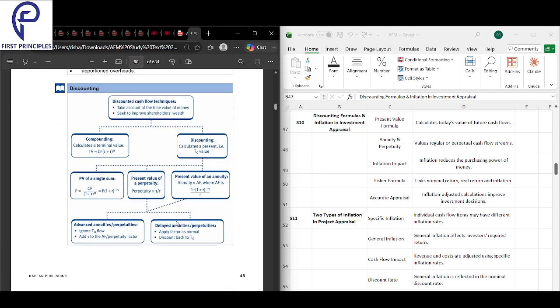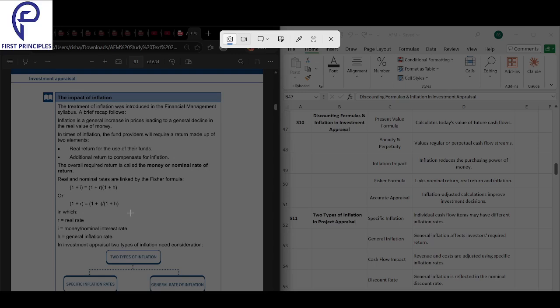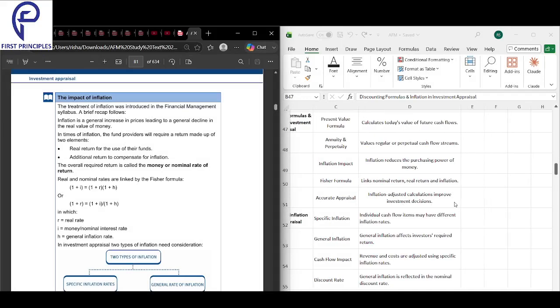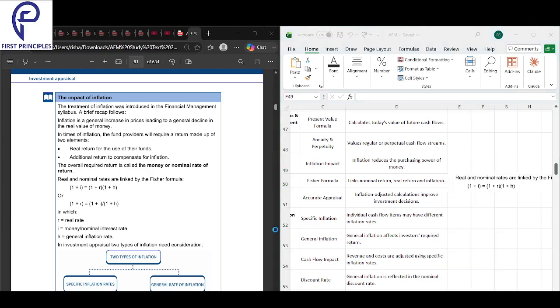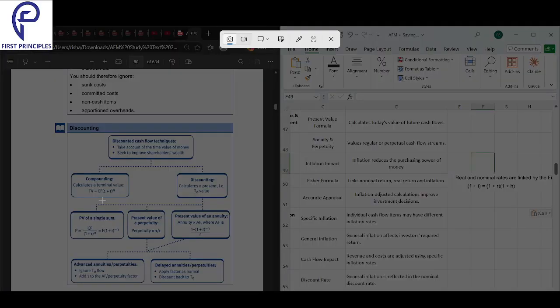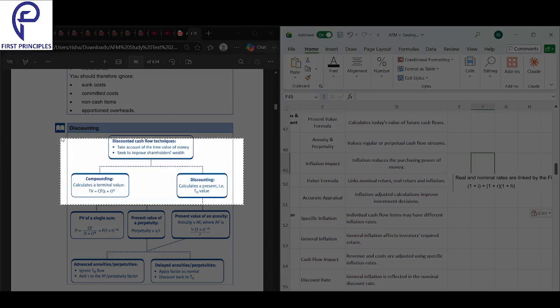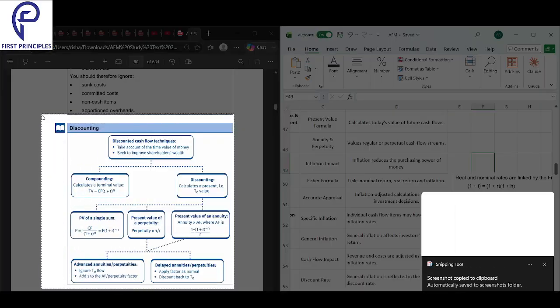We'll look into the formula over here as well. We will be solving it, but for now we are looking at the formula. Fisher's formula is the formula that we need to know. As you revise, you can revise Fisher's formula as well. Beyond that, we have the compounding and discounting formulas as well, which we'll be using once we start with the calculations.